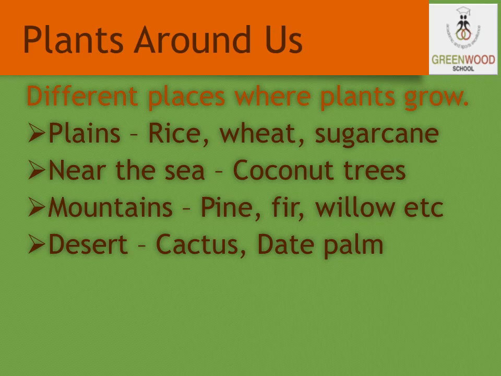Trees such as pine, fir, willow, they grow on the mountains. And the desert plants such as cactus and date palm. So they are based upon the weather conditions, that is the climatic conditions, the amount of water it requires. So based upon that, the plants grow in different places.